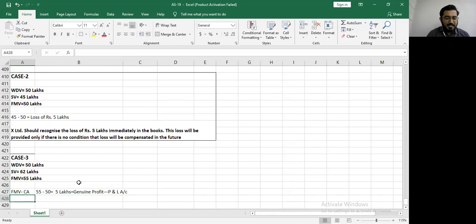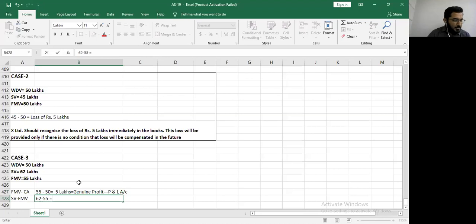Then you have sale value minus fair market value. What's your sale value? 62 minus 55. You get 7 lakhs, which is your artificially built up profit.